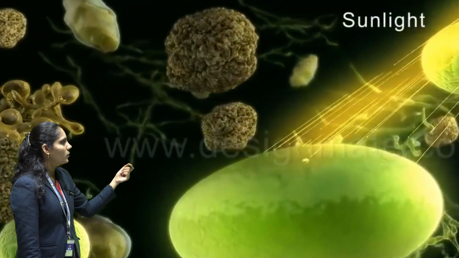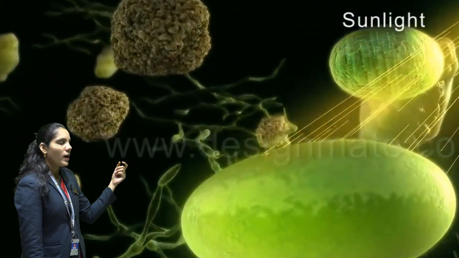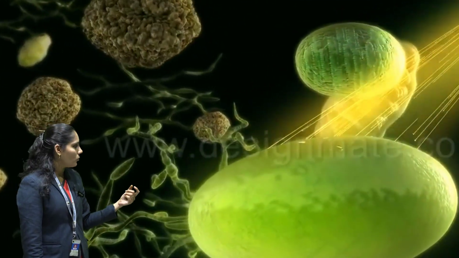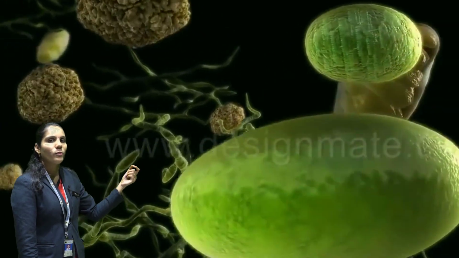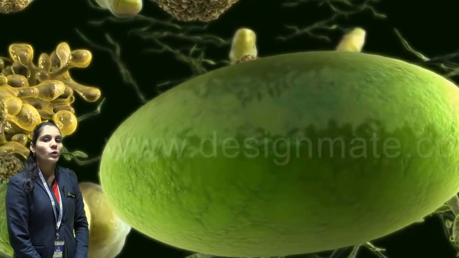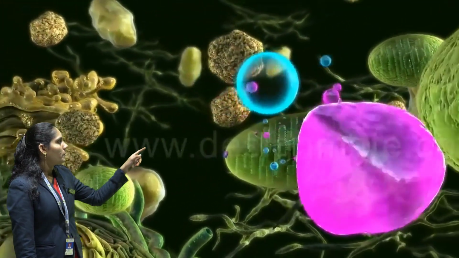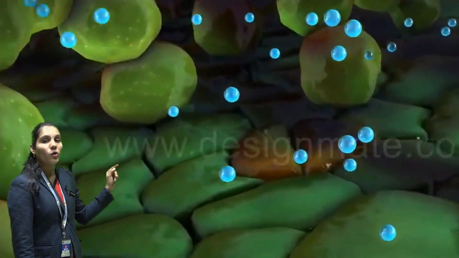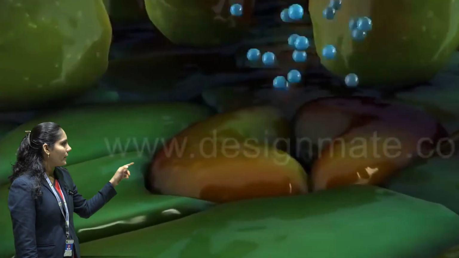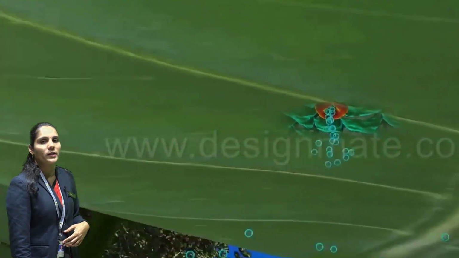So with the help of the chlorophyll pigment and the sunlight, they combine the carbon dioxide molecule and the water molecule together, and they form the food in the form of carbohydrate, in the form of glucose, which is known as the ATP. After the preparation of the food, they release the oxygen in this process, and that oxygen is released into the atmosphere through the stomata.